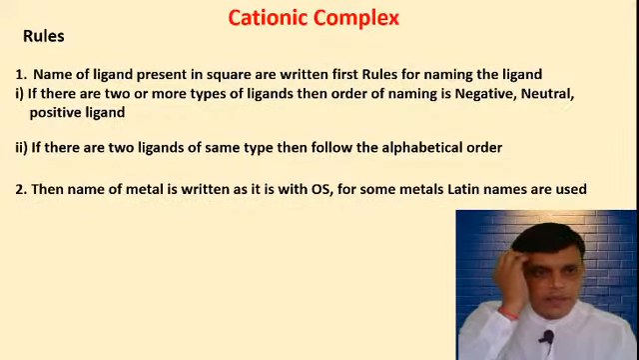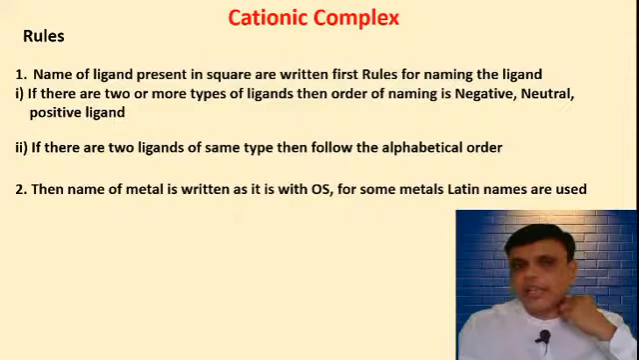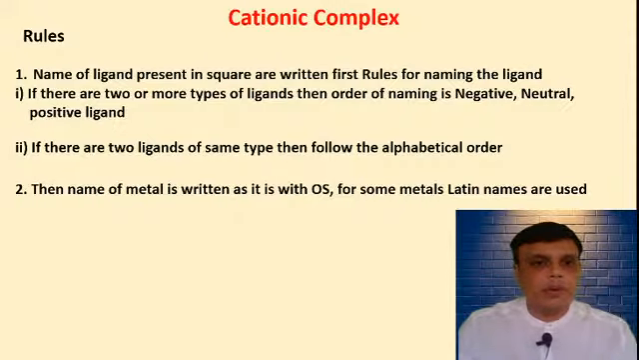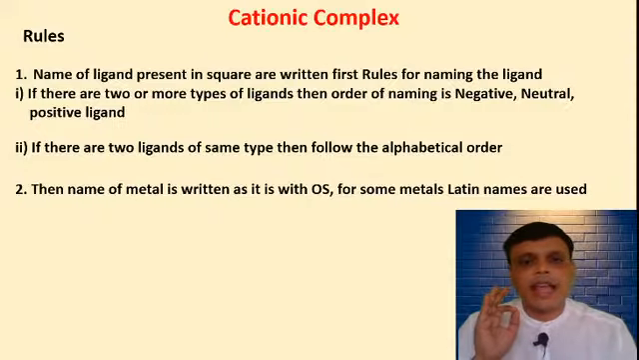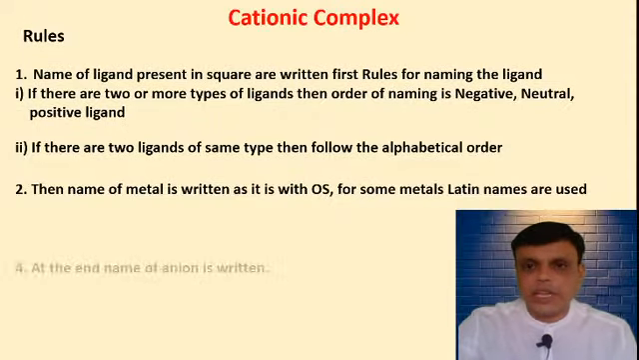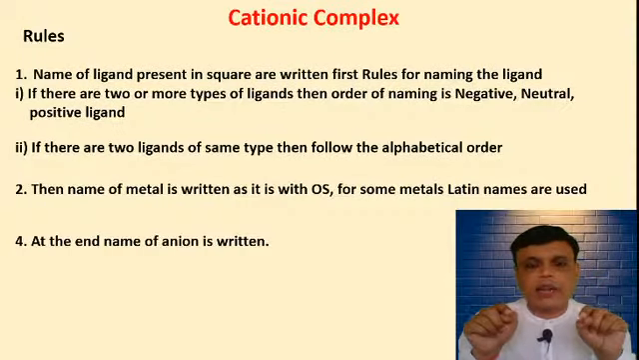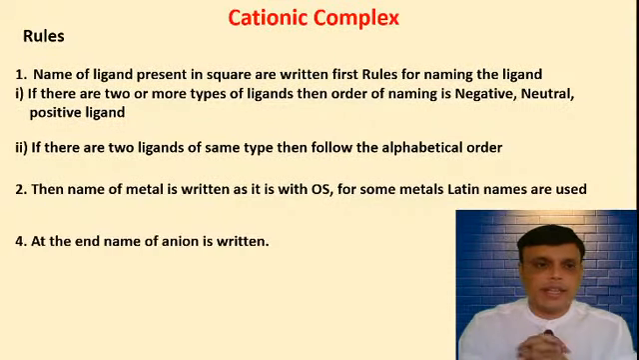Third rule is what? After the naming of ligands, the name of the metal is written as it is with the oxidation state. After the ligand you have to write the name of the metal, and there is no specific ending for the metal. You have to write the metal as it is with the oxidation state, and for some metals Latin names are used, which we have seen while discussing cationic complexes. And the last rule is that at the end the name of the anion is written. Name of anion means the name of the counter anion which is present after the square bracket.